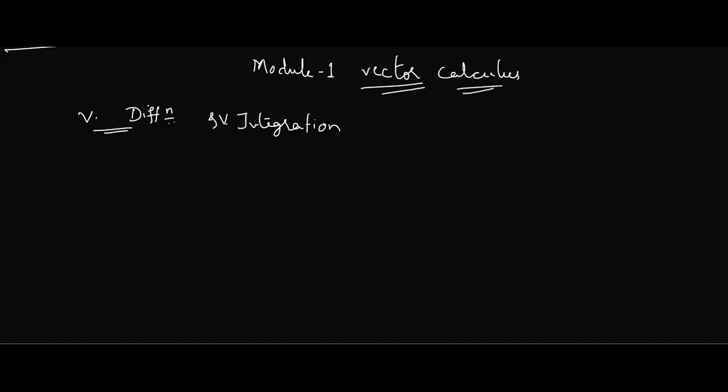Here we are going to take vector functions and apply operators like differentiation, and see what that geometrically means. This is what we are going to learn in the first part of module 1.